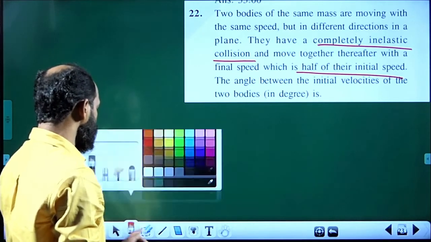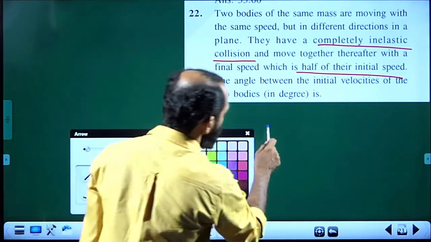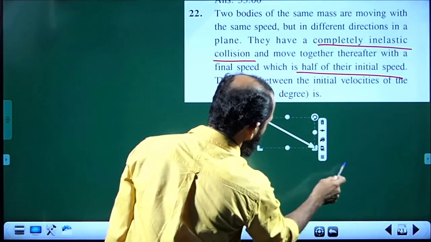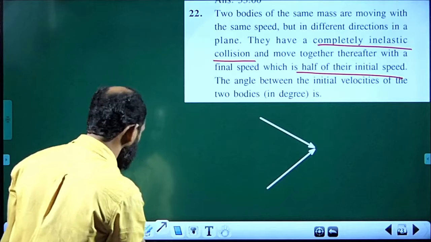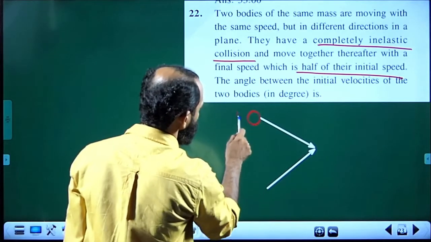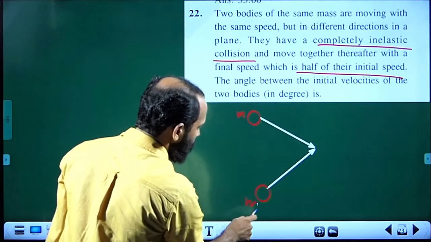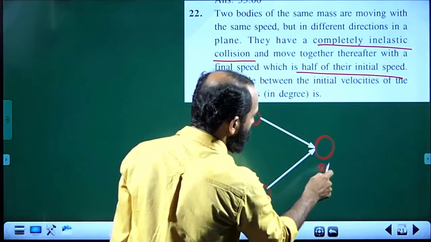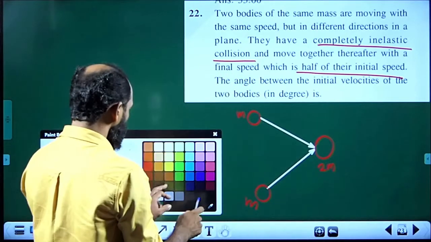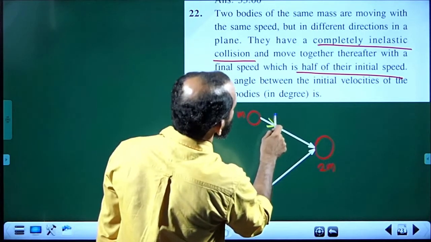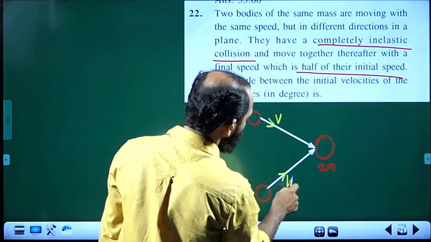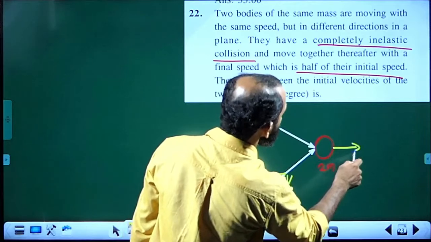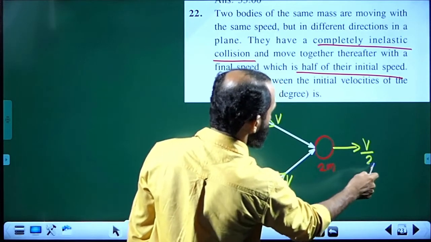Angle between initial velocities. Suppose the two bodies are moving along this line, one body along this line, the other body along this line, and they meet at some point. Here its mass is m, here its mass is also m. On combining, the mass becomes 2m. Let its speed be v. Here its speed is half the initial speed, that is v by 2.